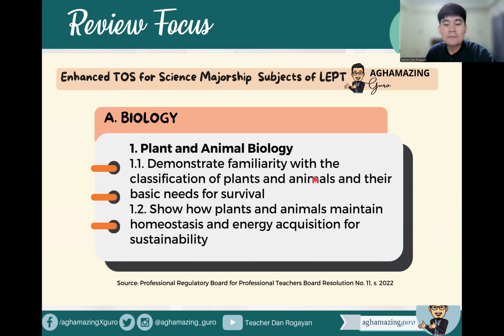First, demonstrate familiarity with the classification of plants and animals and their basic needs for survival. And second, show how plants and animals maintain homeostasis and energy acquisition for sustainability. This is anchored on PRC's enhanced table of specification or TOS issued in 2022 by the Board for Professional Teachers.